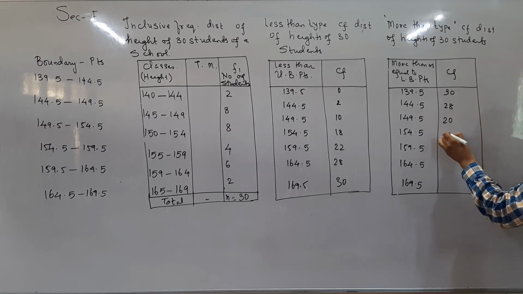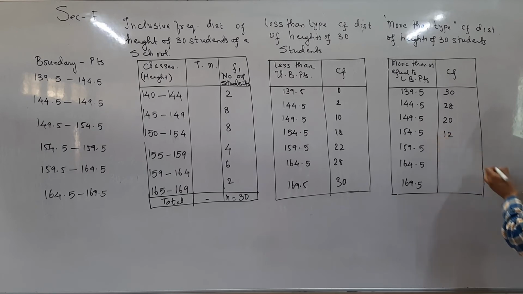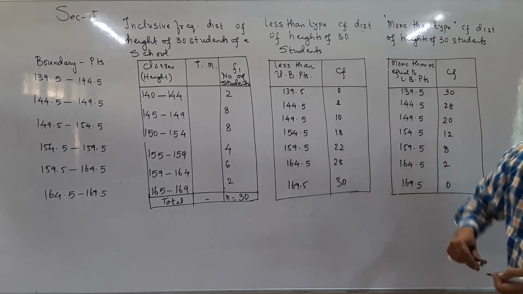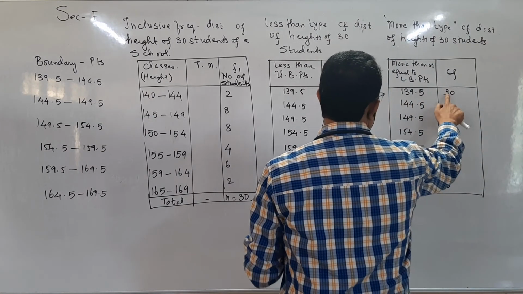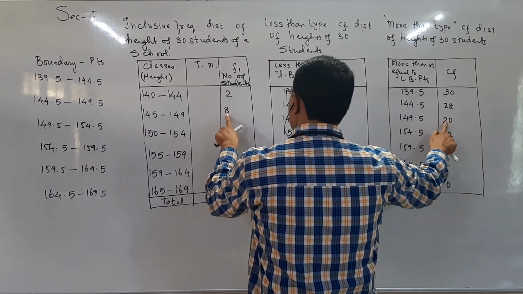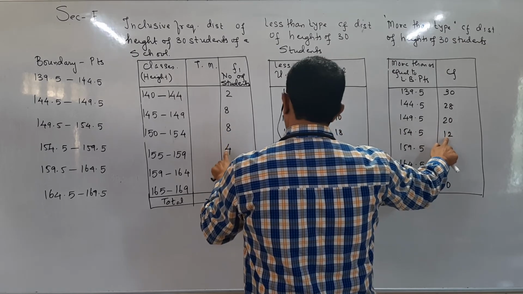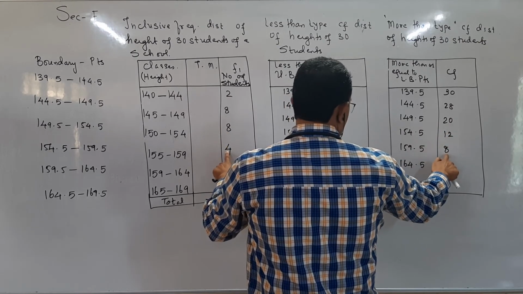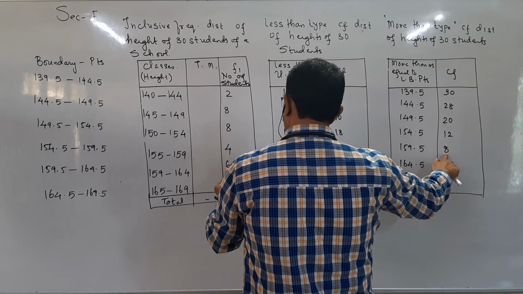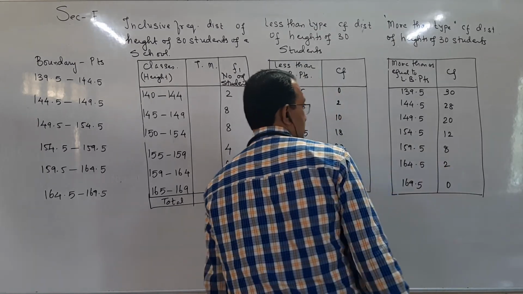Again, 20 minus 8, so 12. 12 minus 4, so 8. 8 minus 6, so 2 and 0. So students, I forgot to subtract 8. 30 minus 2, so 28. 28 minus 8, so 20. 20 minus 8, 12. 12 minus 4, 8. 8 minus 6, 2, and 2 minus 2, 0.